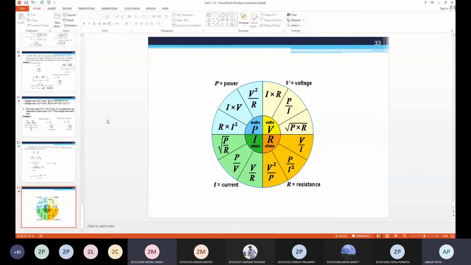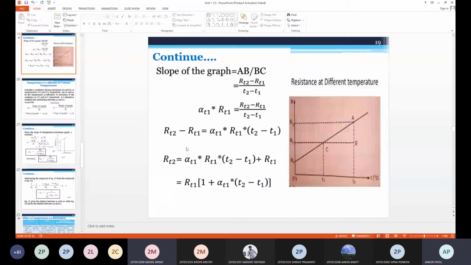Okay. Passive element. Capable of receiving power or energy. So those elements are called passive elements. Examples of passive elements: resistor, capacitor, inductor, bulb, transformer. Okay, good.